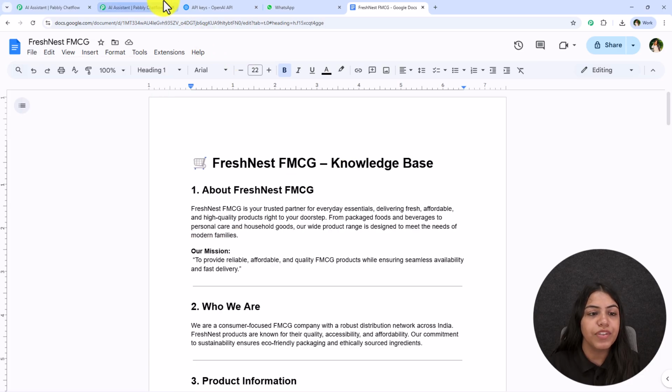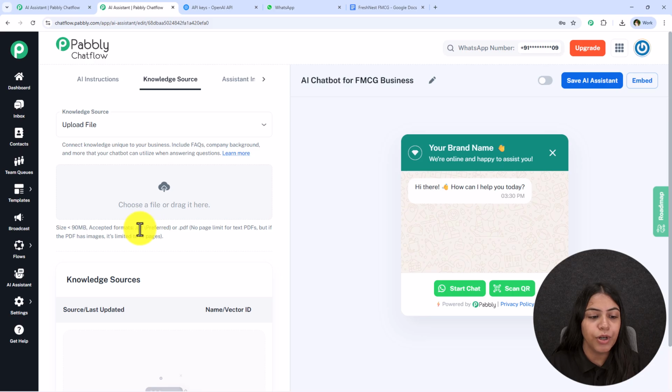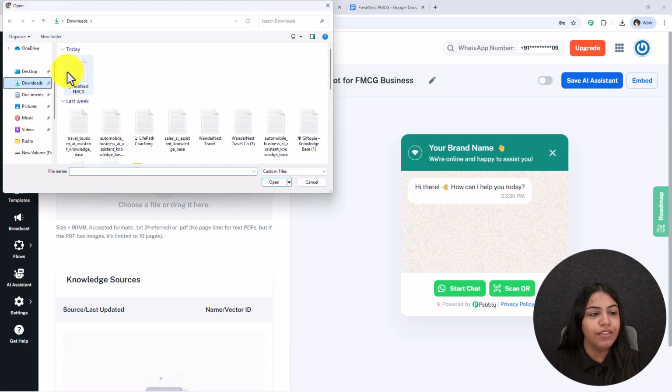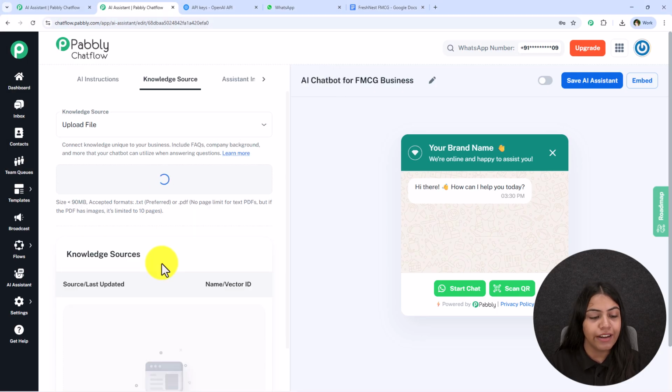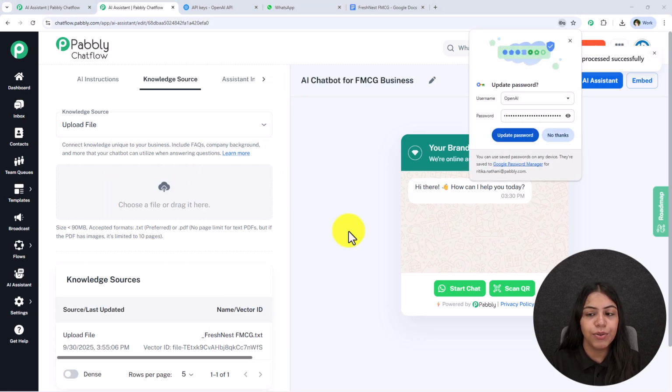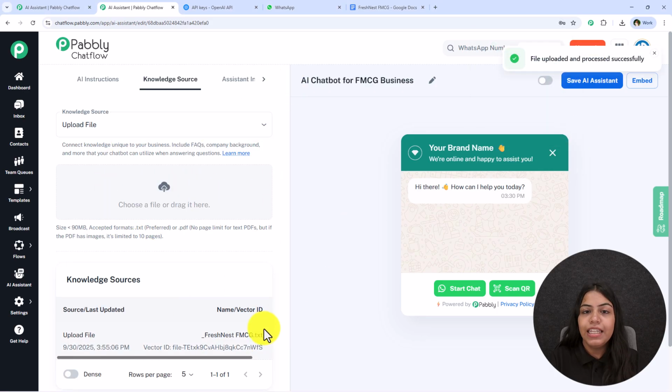Pabbly supports both of these formats, but I'll suggest you go for TXT format because for PDF we do not have any page limit for text PDFs. But if you go for the PDF which has images, the limit is up to 10 pages. So it depends upon you. I'll suggest you go for TXT. So you have to download the file, click on this choose a file and upload the file which you downloaded over here. And once you upload it, automatically this AI assistant is going to reply using this knowledge base uploaded, like the same answers to the questions.